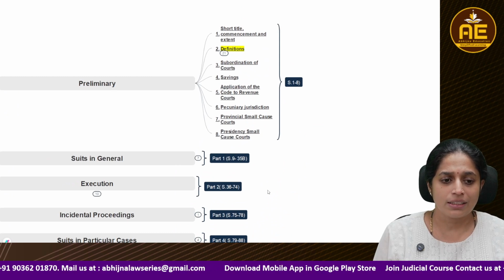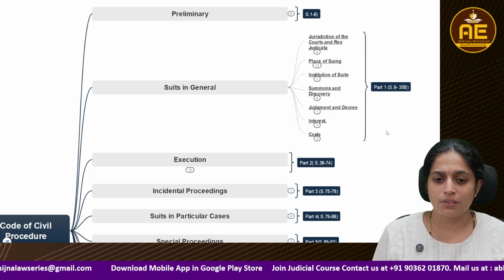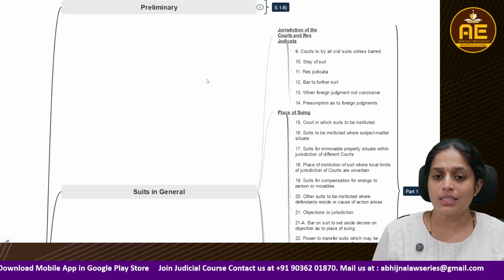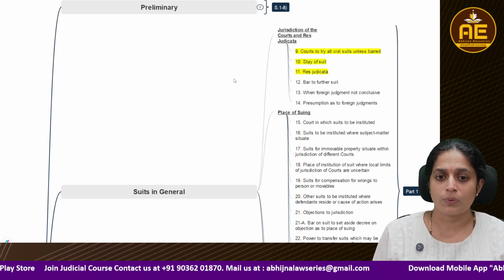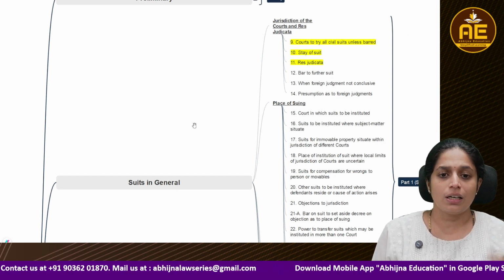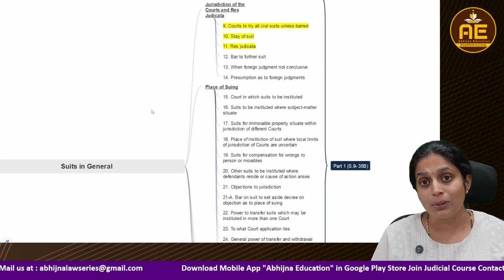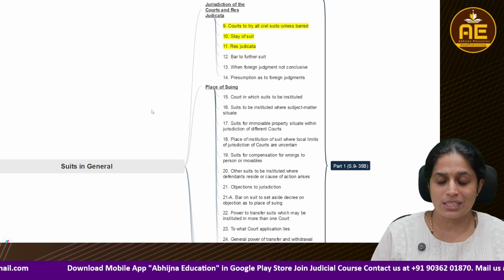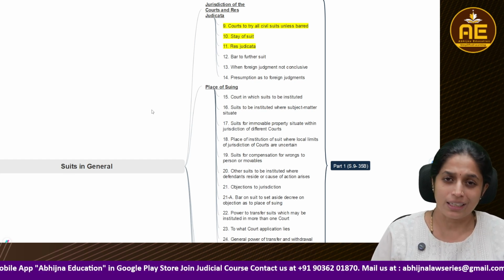Then soon after that we are going to understand suits in general. There, see here, you might have heard about res judicata, res sub judice, and courts of civil nature. Sections 9, 10, and 11 are most important. Res judicata, stay of suit, and section 9 deal with how, when initially a suit is filed, it should not be repeated. There shouldn't be multiple litigation. For that purpose, the law ensures there are certain strict guidelines. Only civil suits should be filed. No second repeated case should be filed again in another court.